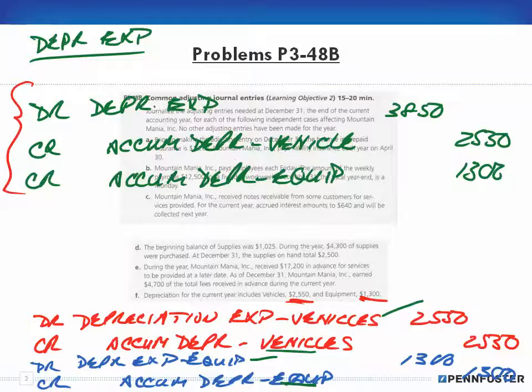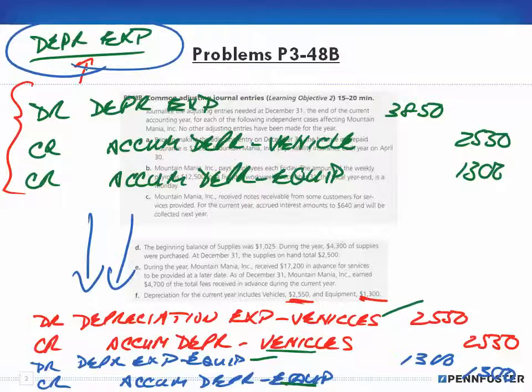And for the simple reason we would only have one depreciation expense account. However, look at your chart of accounts, right? If my chart of accounts had a separate depreciation expense vehicle account and a separate depreciation expense equipment account, I would then make the entries like this. I would have to make the two entries. But if I have just this one depreciation expense account, I can make the entry like that. Right, so that's it for that particular problem.